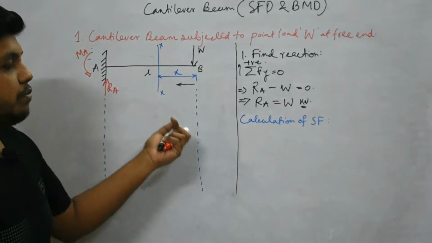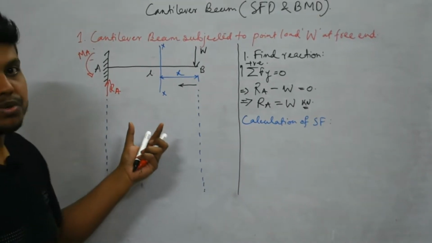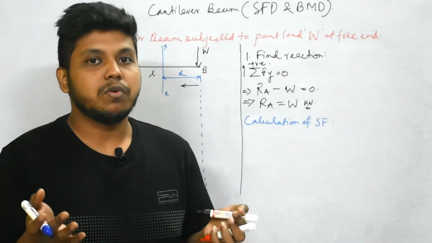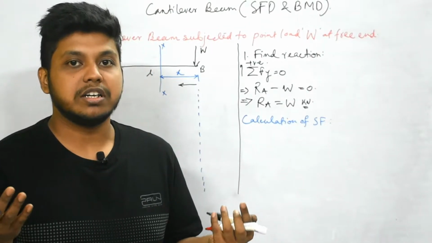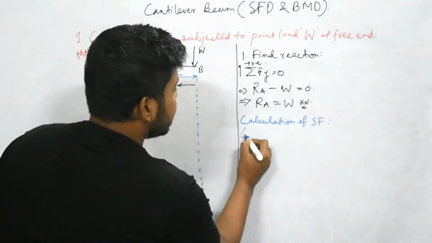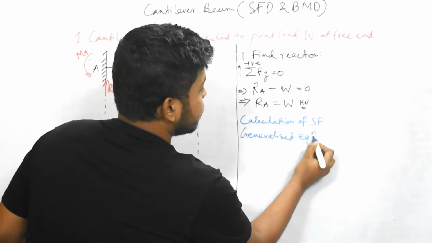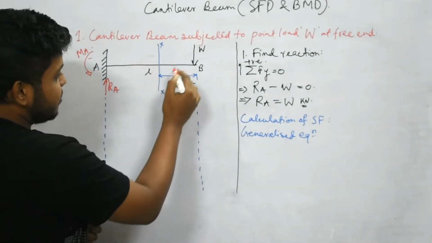Now to find the profile, there will be a shear force diagram and a bending moment diagram. To check the nature of that curve, whether it will be constant, linear or parabolic, we can find out by a generalized equation. We can find it by taking this same section.